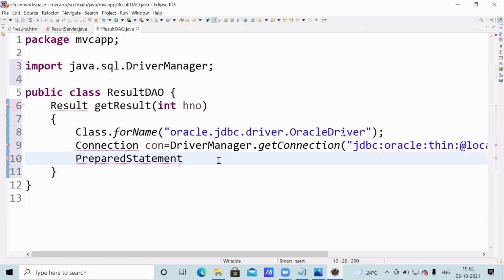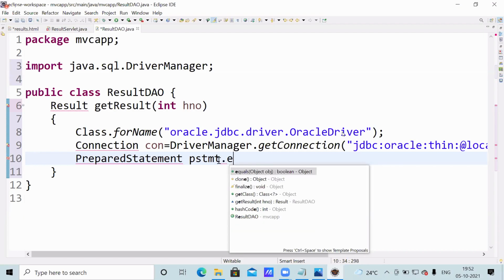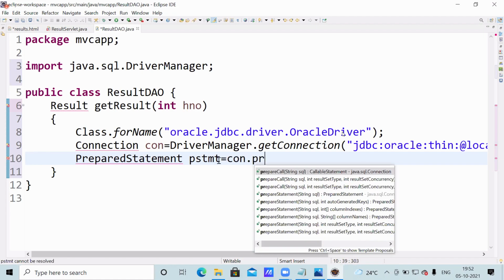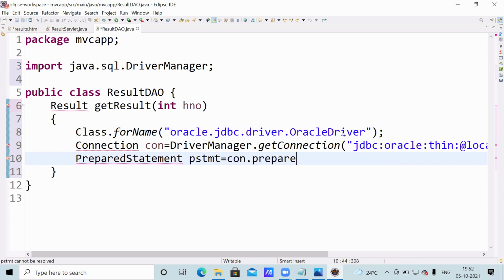PreparedStatement pstmt equal to connection.prepareStatement. Now we can write one dynamic query. Here we can write the query.